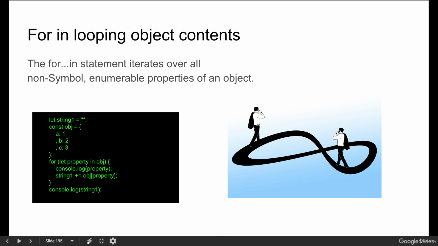And the same thing for objects. We can loop through an object using the let property in object format. So the for...in statement iterates over all non-symbol properties of an object.